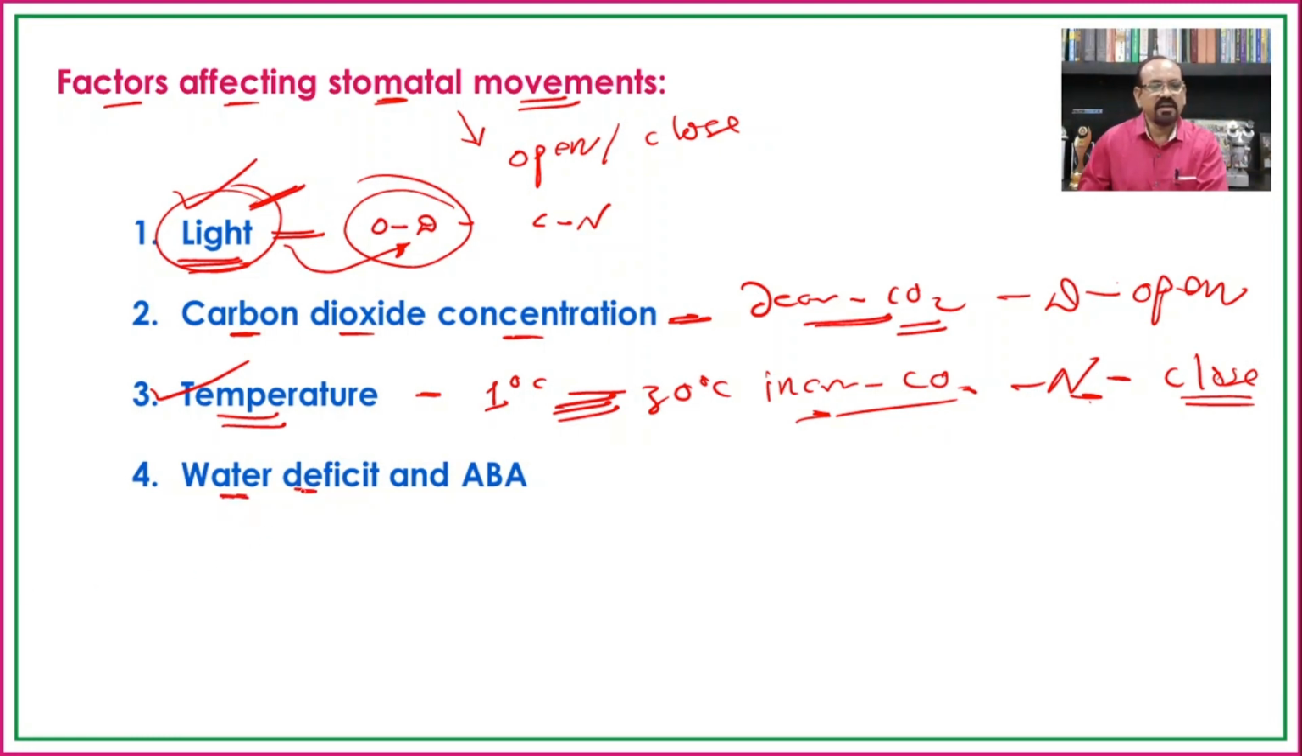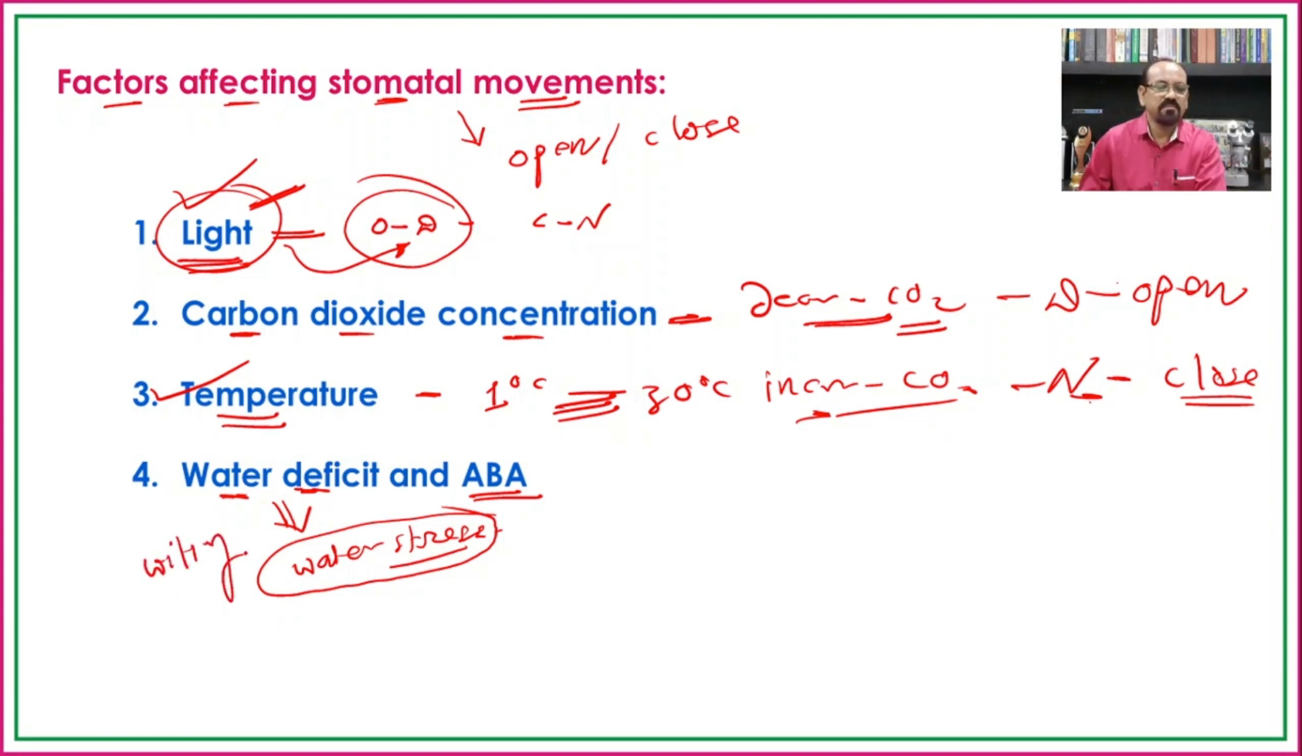Then water deficit and ABA. Water deficit means what? The plants are growing in a scarcity of water, or it is a water-stressed condition. In such a condition, if there is a continuous movement of water to the outer side through the process of transpiration, the plant will show wilting, because there is already a water stress, or absence of water, or less water in the soil.